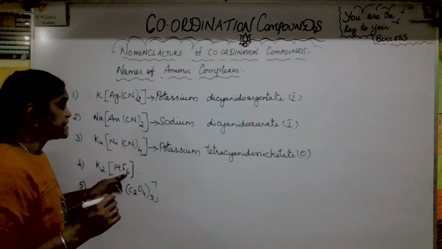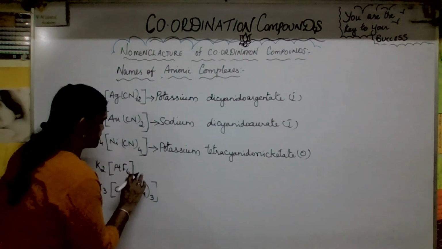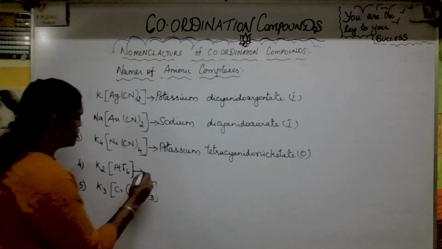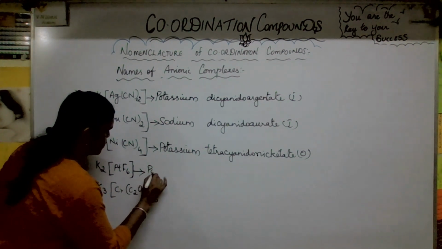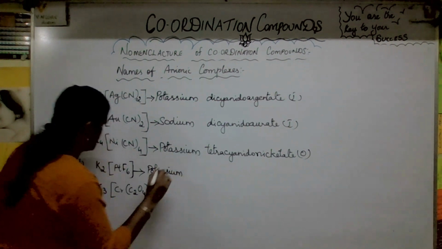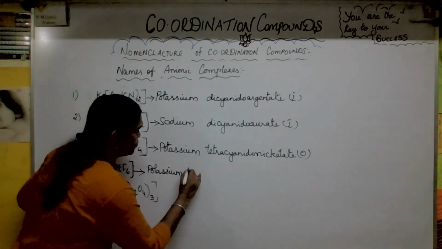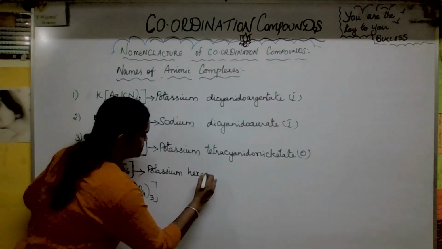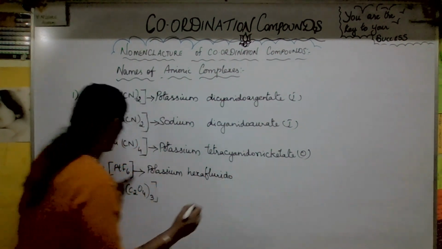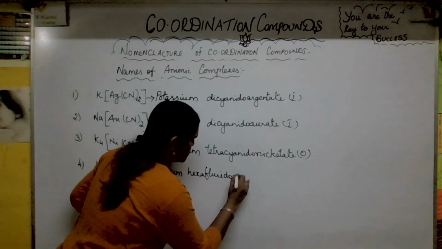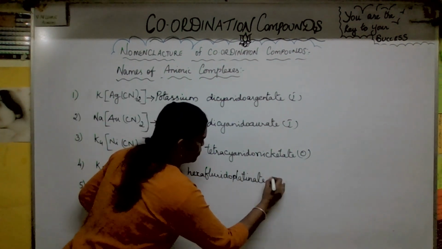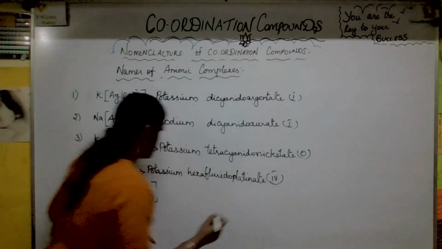Now, next one. Potassium hexafluoridoplatinate. Potassium, are you able to see this? Potassium hexafluoridoplatinate(IV), oxidation state.